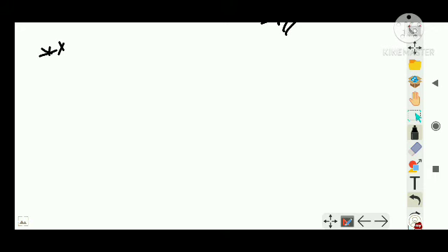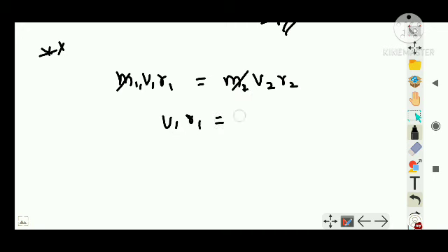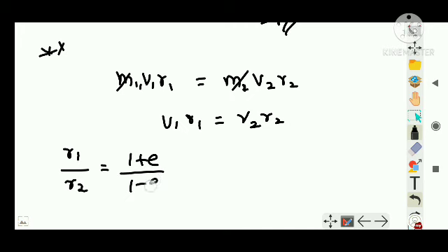And similarly, guys, this is something again new, not there in your problem section. We have talked about angular momentum conservation. In the case of Kepler's second law, m1, so both are m1, no? So m1, this is v2 r2. So you cancel these two and you write v1 r1 is equal to v2 r2. So in elliptical motion, I have marked R1 and R2. What is R1 and R2? I hope you have the figure with yourself. So R1 and R2, there is a relationship in the case of orbit as R1 by R2 is equal to 1 plus e divided by 1 minus e.